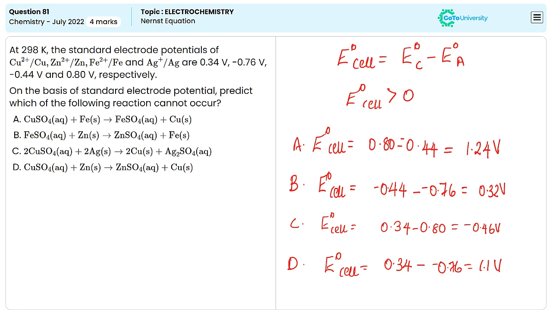So from these options, we can see E naught cell value is less than 0 in the third reaction, means this reaction is not feasible under this condition. Other reactions are feasible, means iron can displace copper from copper sulfate solution, zinc can displace iron from iron sulfate solution, and zinc can displace copper from copper sulfate solution. But silver is less reactive than copper, which cannot displace copper from copper sulfate solution. So this reaction is not feasible. So option C is the correct answer.